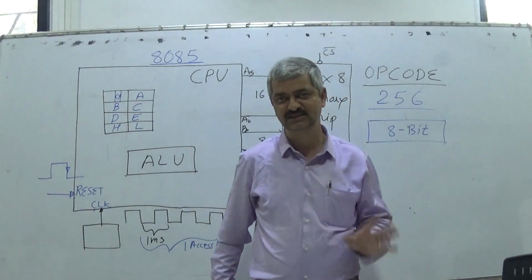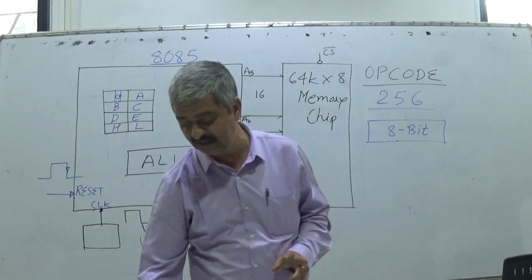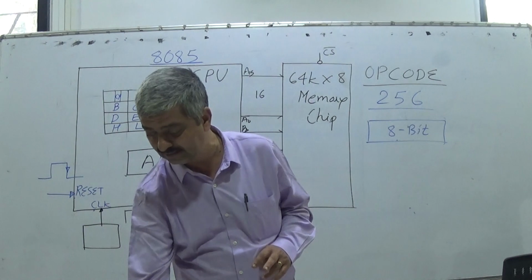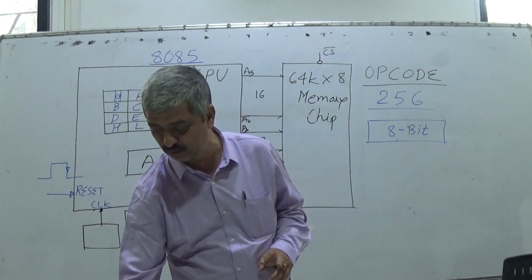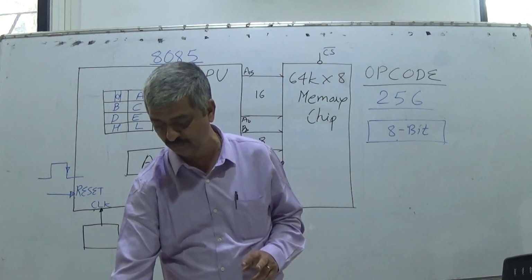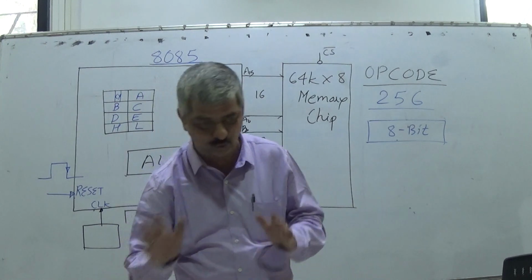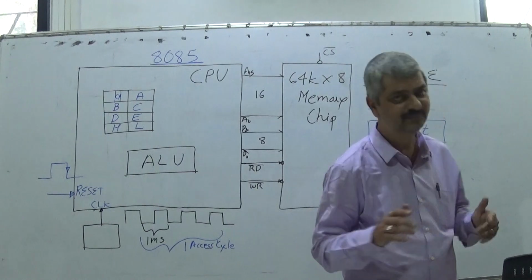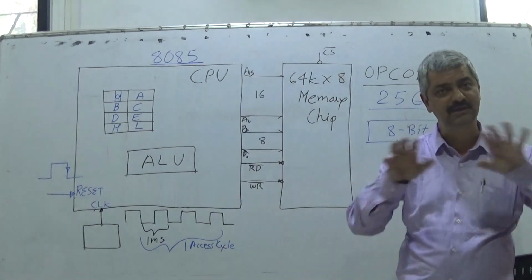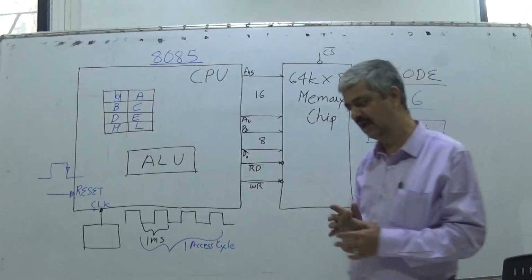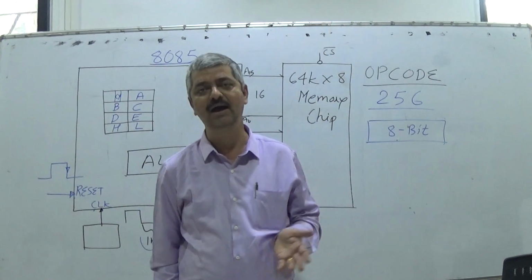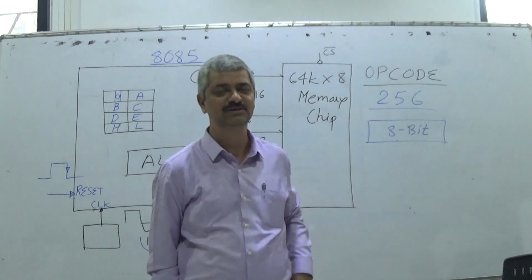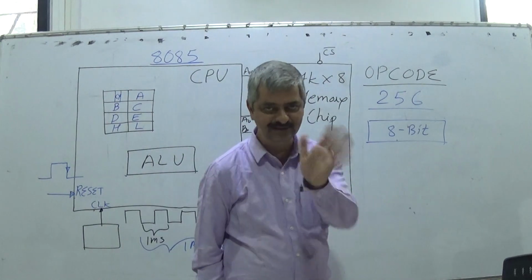Opcode is much enough for us. Using 8-bit opcode, we can encode 256 various operations, and when we encode 256 various operations, our task is done. So just as explained, INR B, there will be some opcode. DCR D, there will be some opcode. Add B, there will be some opcode.